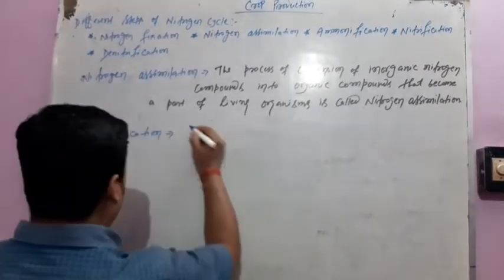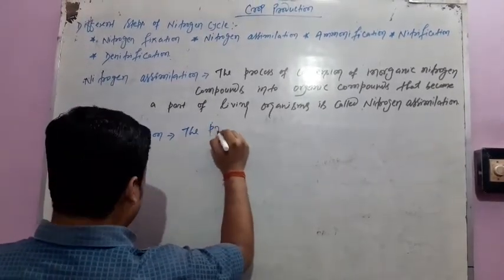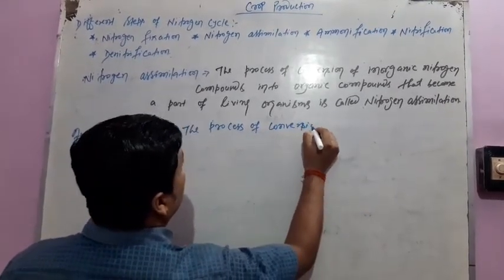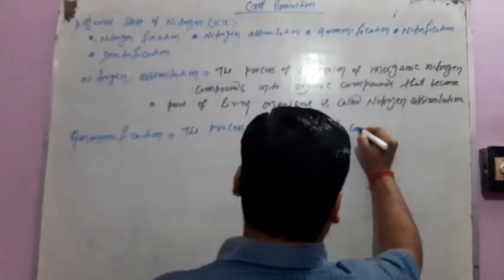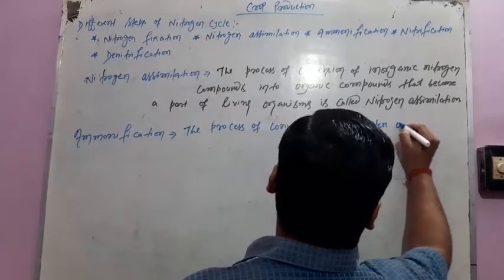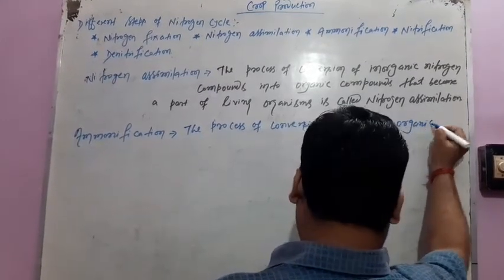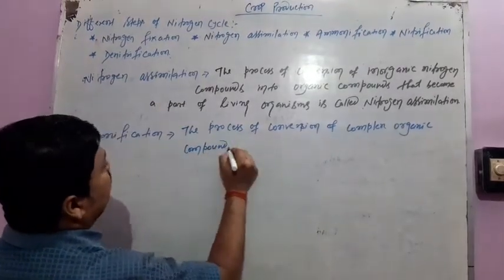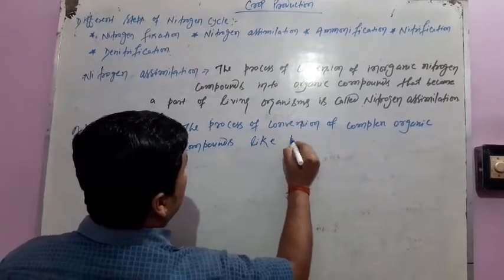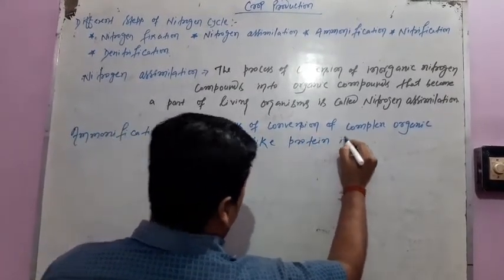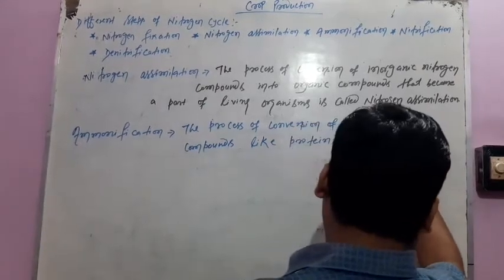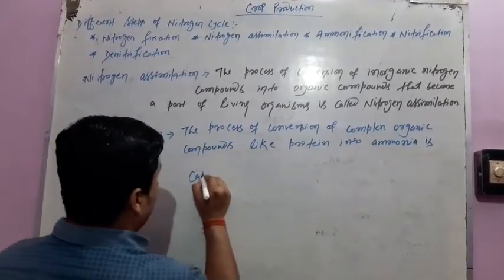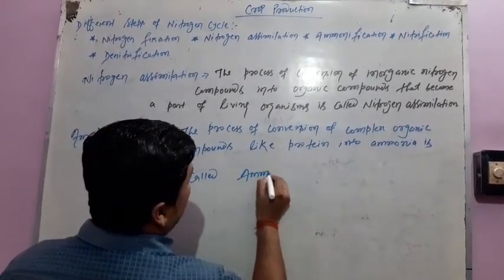So the definition of ammonification is the process of conversion of complex organic compounds like proteins into ammonia is called ammonification.